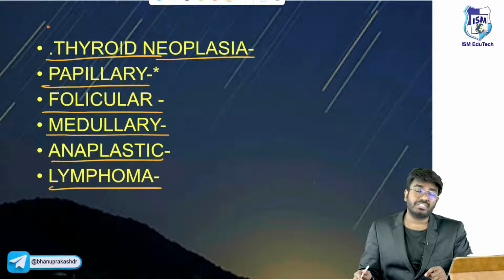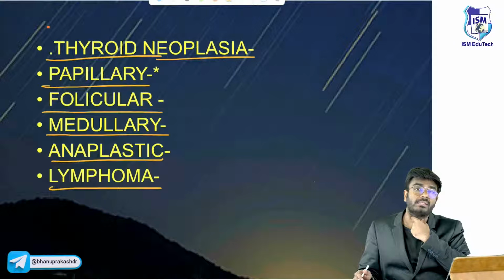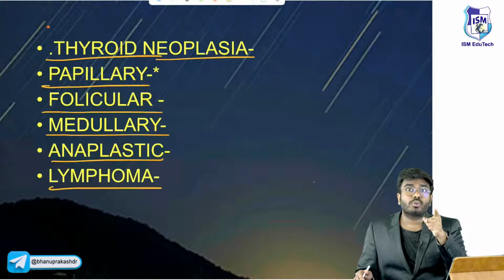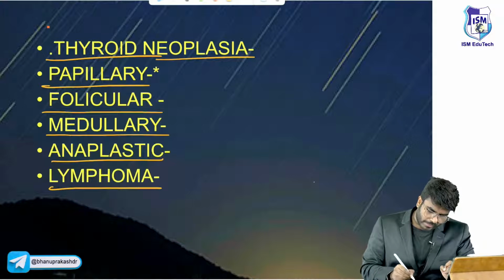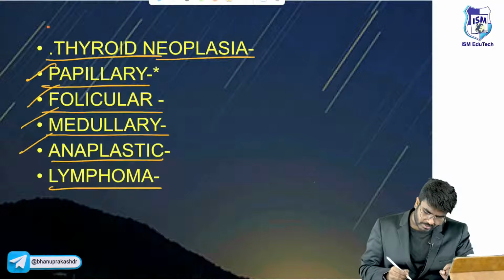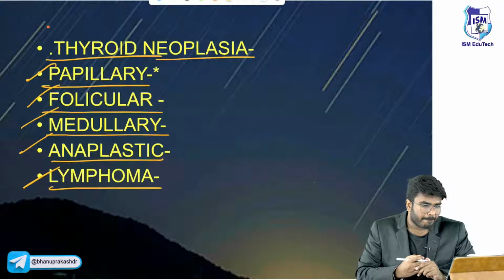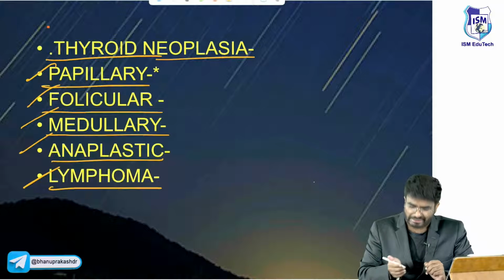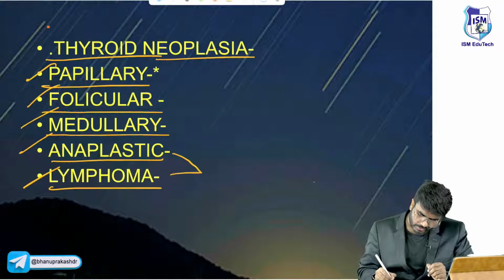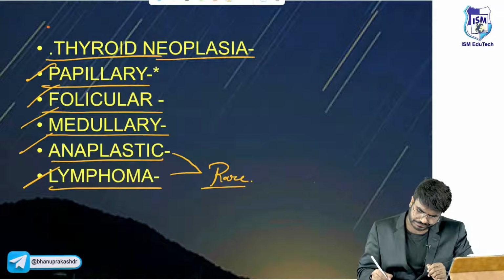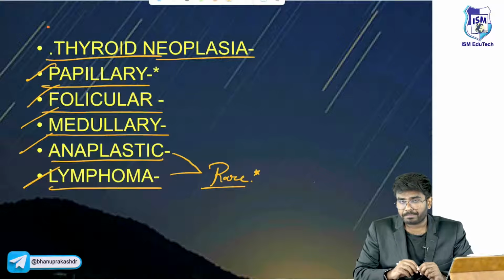Which condition can lead to lymphoma in the thyroid gland? Lymphocytic infiltration seen in Hashimoto's thyroiditis, germinal centers. So papillary, follicular, medullary carcinoma of thyroid gland, anaplastic, and lymphoma. What are the rare varieties? Anaplastic and lymphoma are rare.